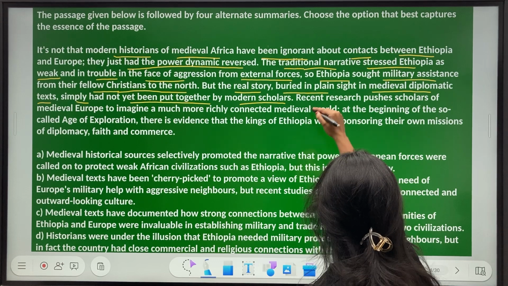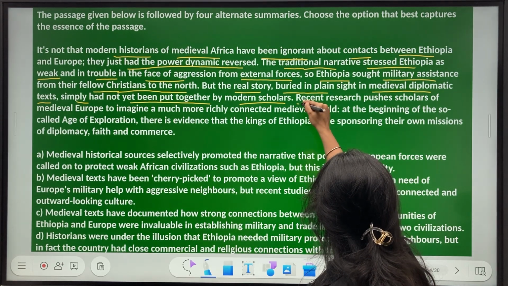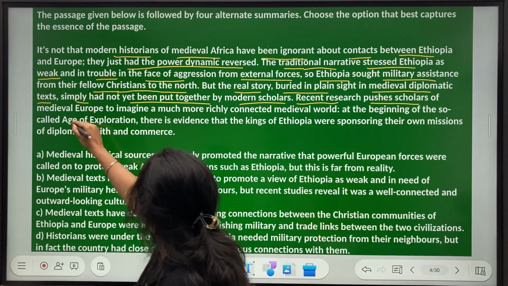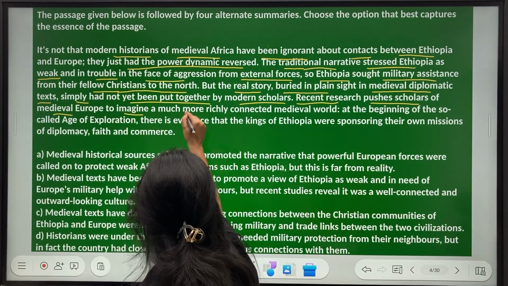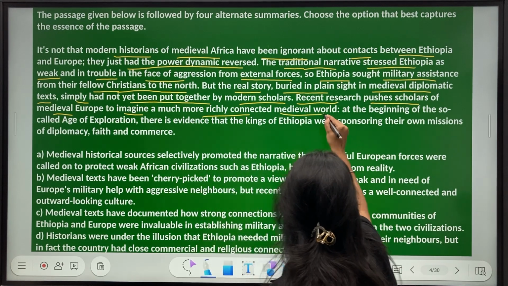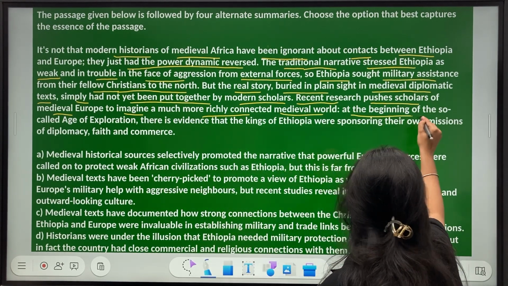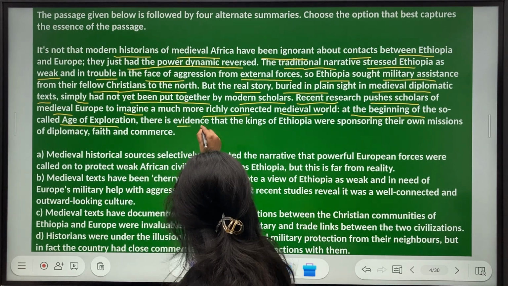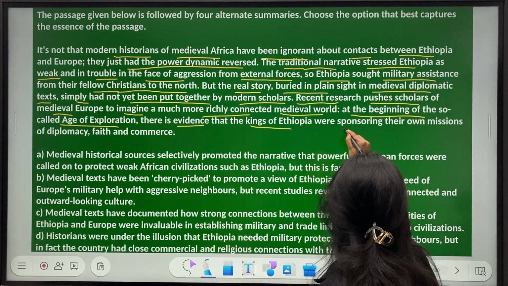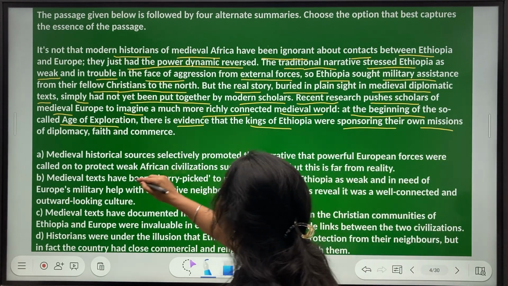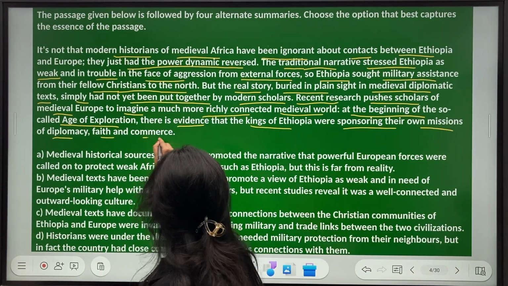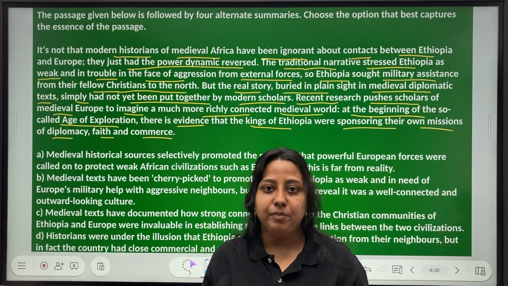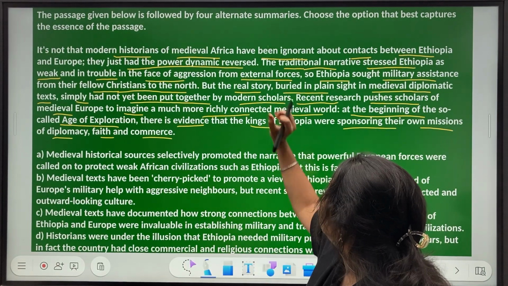So what is the recent research? Recent research pushes scholars of medieval Europe to imagine a much more richly connected medieval world. At the beginning of the so-called age of exploration, there is evidence that the kings of Ethiopia were sponsoring their own missions of diplomacy, faith, and commerce. So, see, this is the flip side to it. How did we represent Ethiopia, or rather, how did we choose to represent Ethiopia?